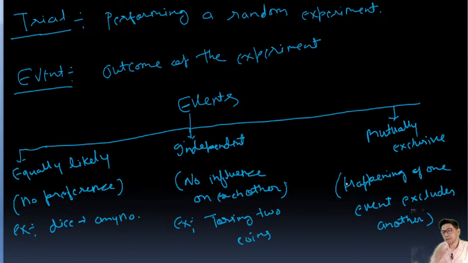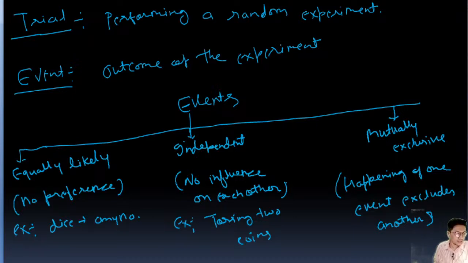So this is called a mutually exclusive event. For example, if one event is happening, the other will not happen. If the second event is happening, the first will not happen. That is called mutually exclusive events.